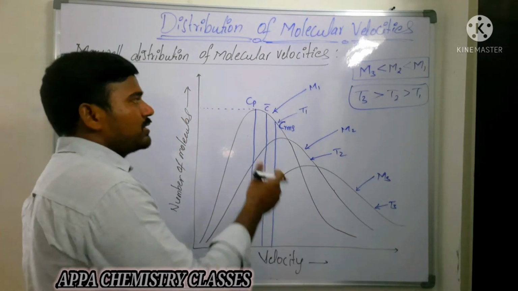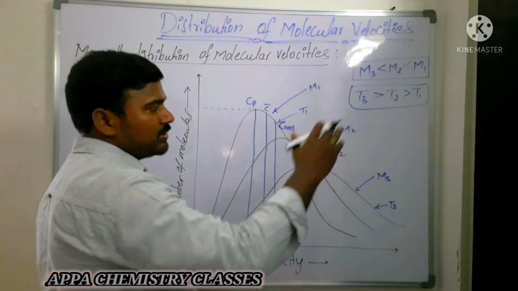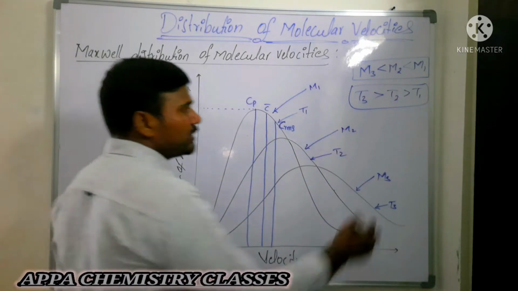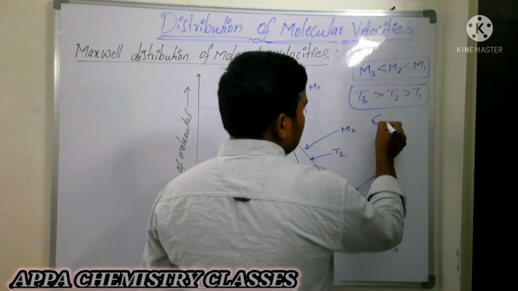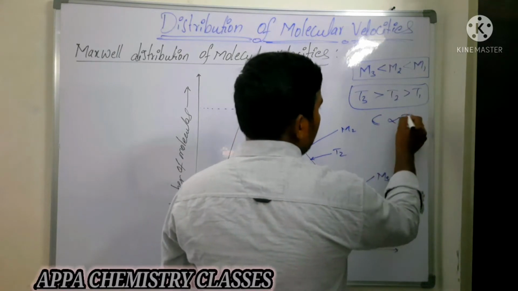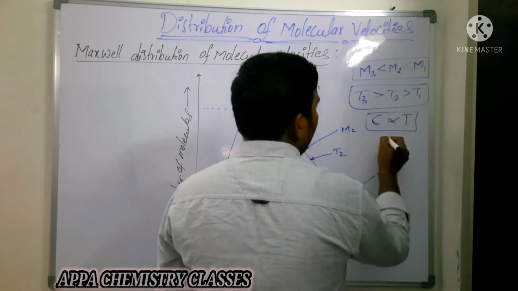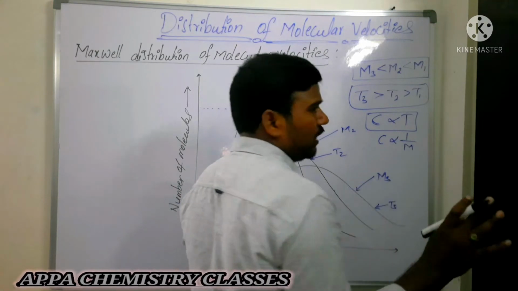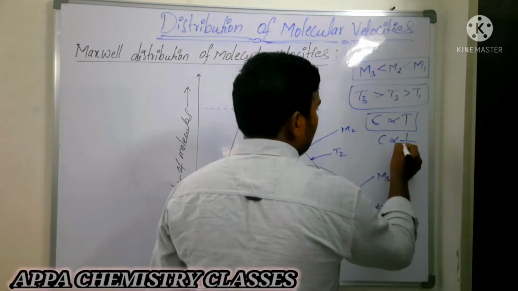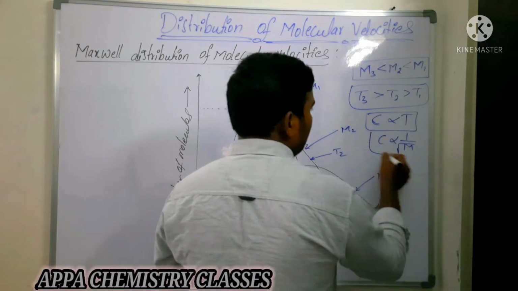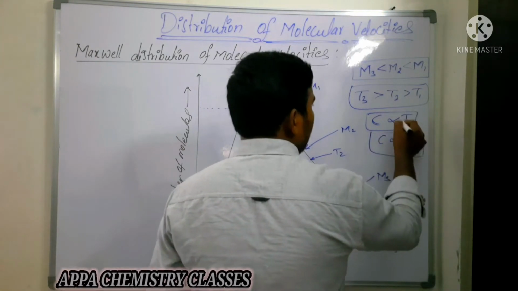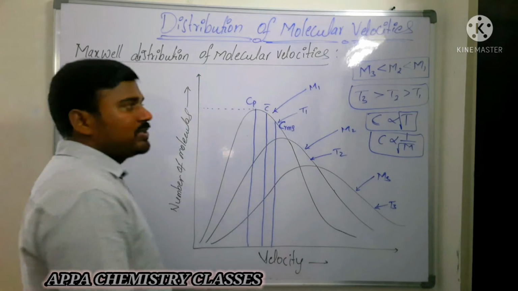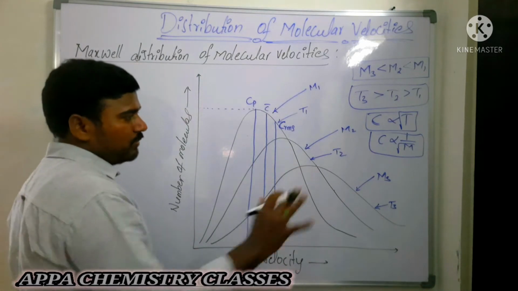As temperature increases, the molecular velocities will increase. Molecular velocities are represented with C. They are directly proportional to the square root of temperature and inversely proportional to the square root of molecular weight. That's all we are going to see.